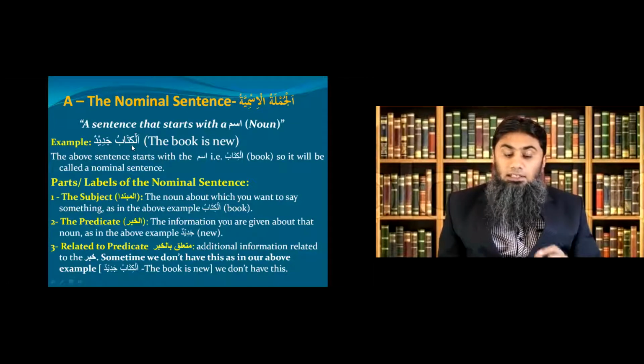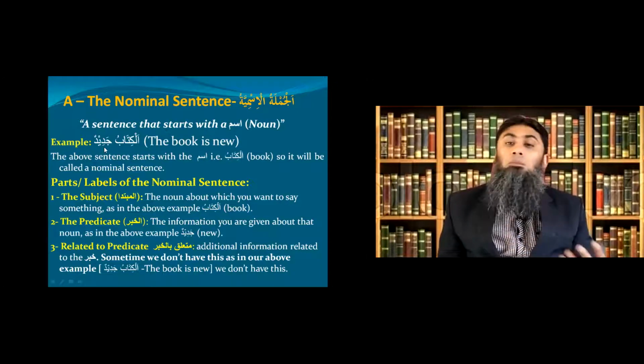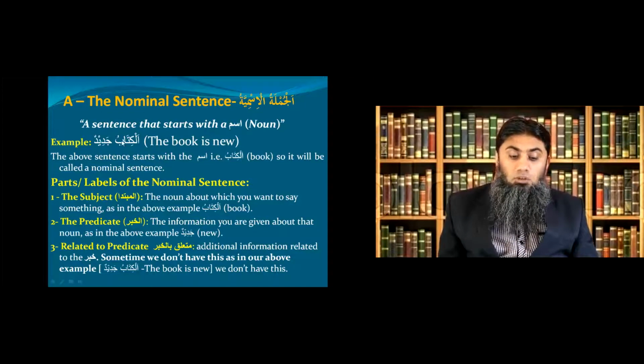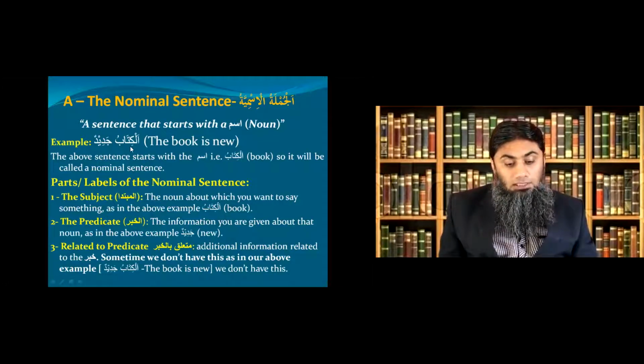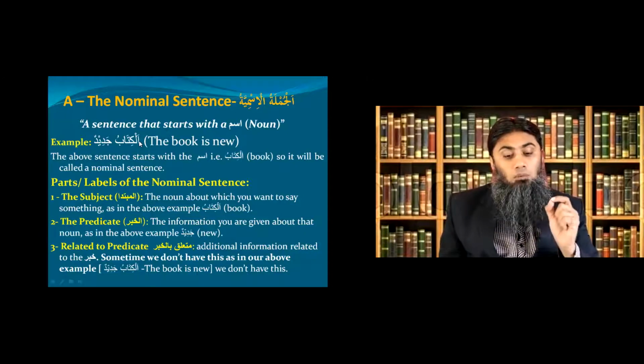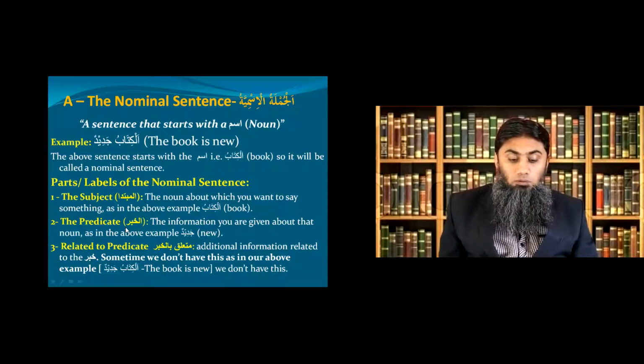Now, in this al-kitabu jadidun or any nominal sentence, let's look at the parts or the labels of the words in the sentence. In this example, we call the first part, al-kitabu, the subject or mubtada, which means the noun about which you want to say something is called al-mubtada or subject. As in this example, al-kitabu will be called your subject or mubtada. And then the second part, jadidun, what is it? Al-khabar or predicate. And what is it? The information you are giving about that noun, as in the above example, jadidun.